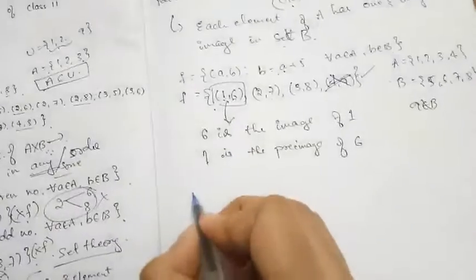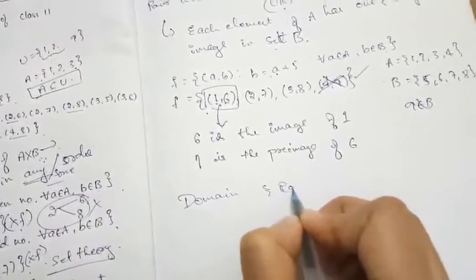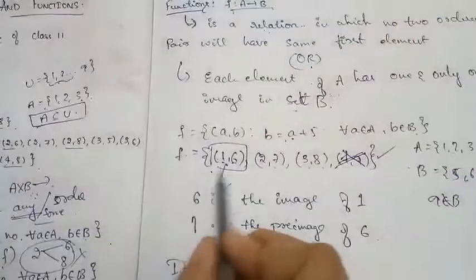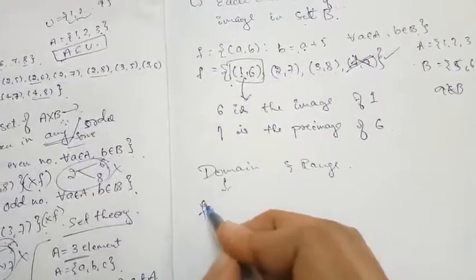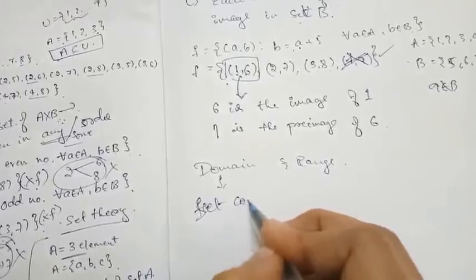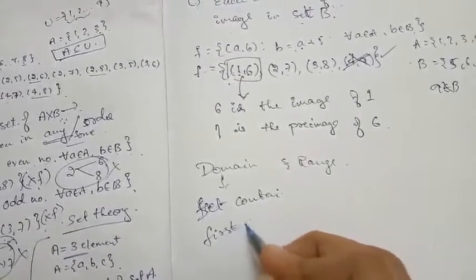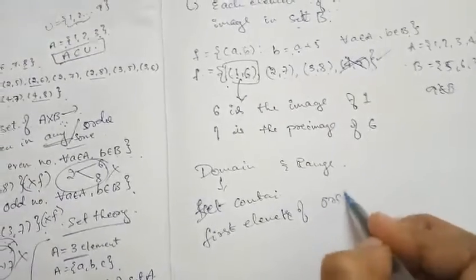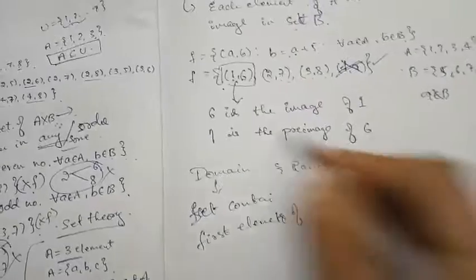Now, what is the domain and range of the function? The domain is a set containing the first elements of the ordered pairs.